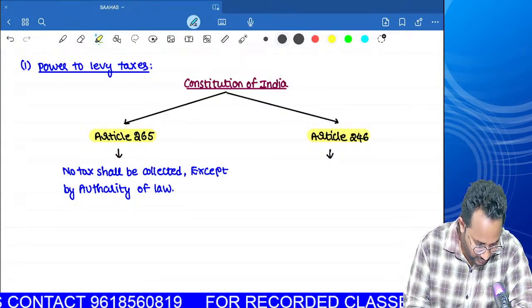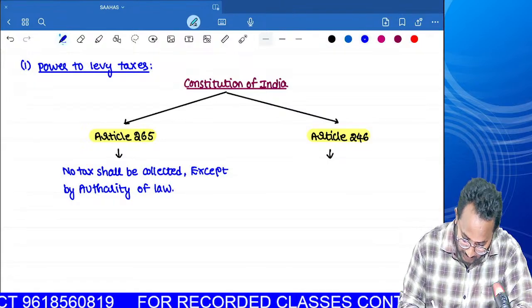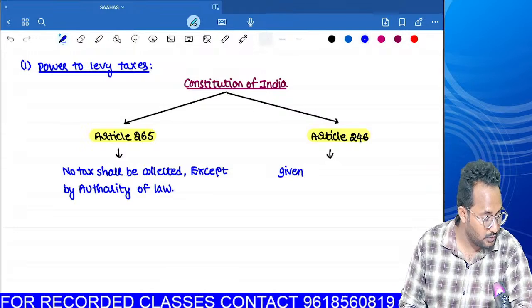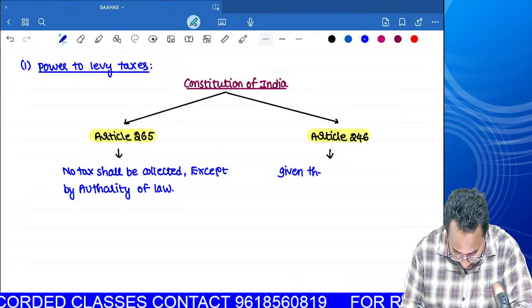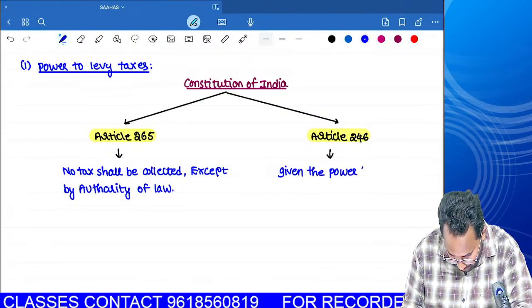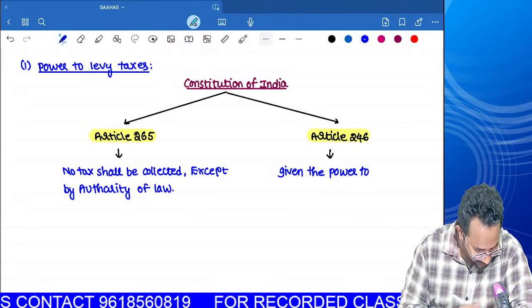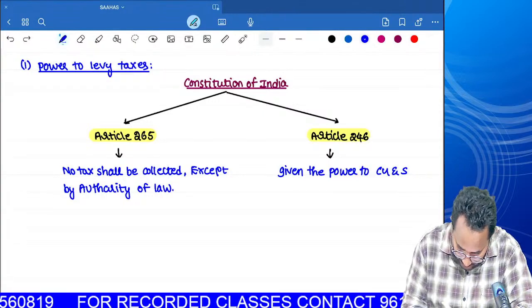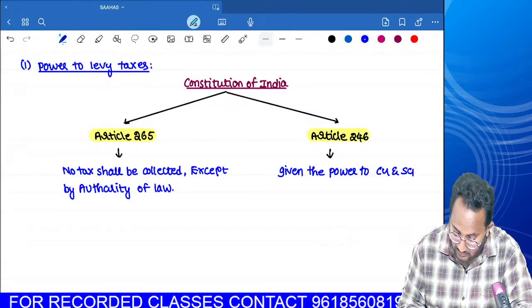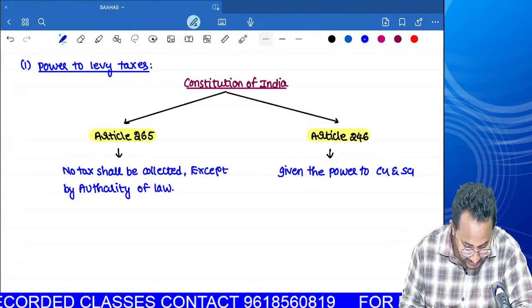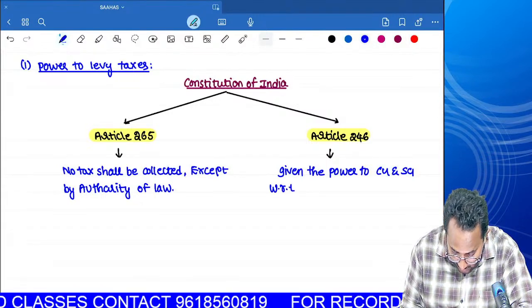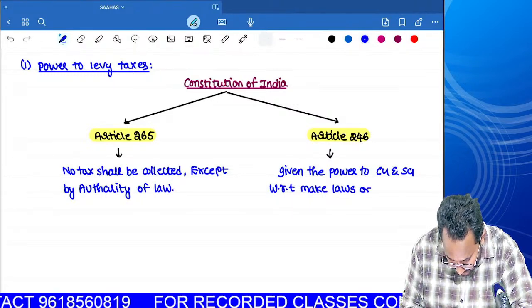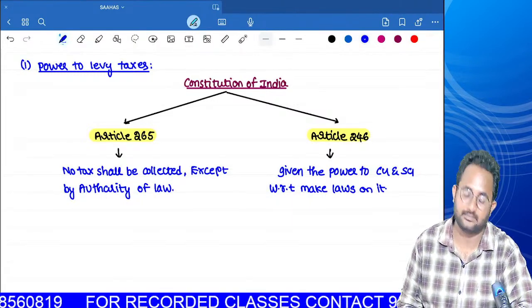Article number 246 gives the power to the central government and the state government with respect to making laws.